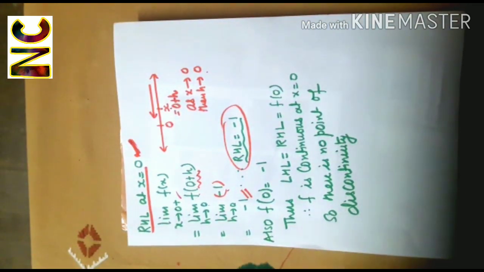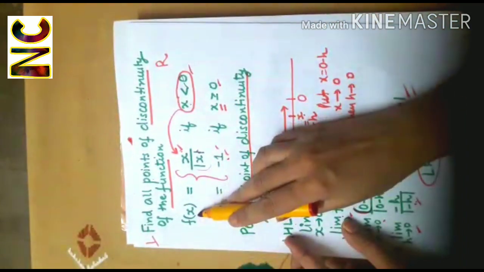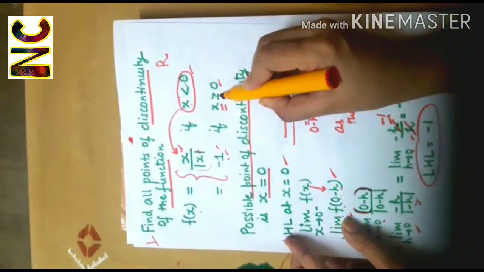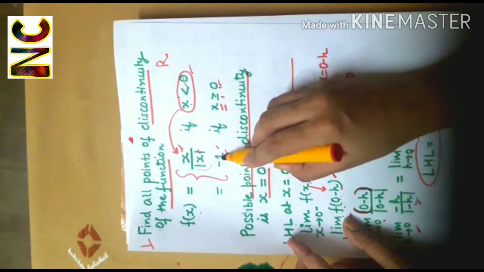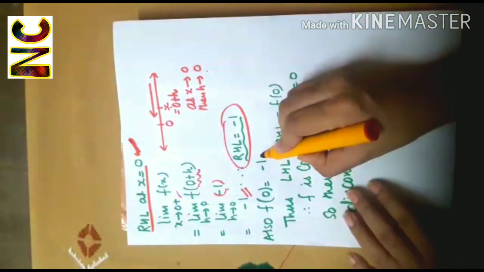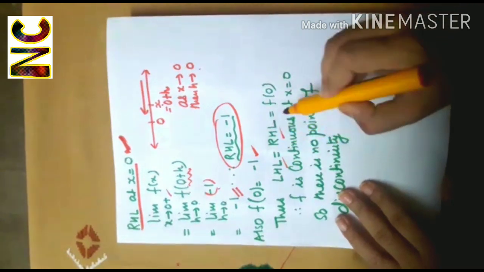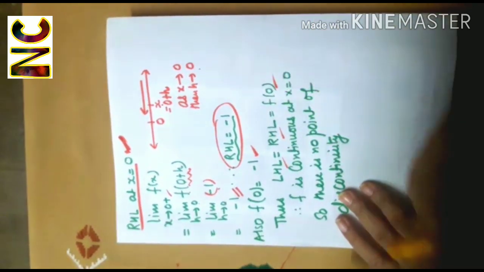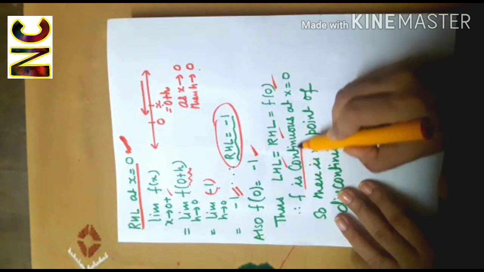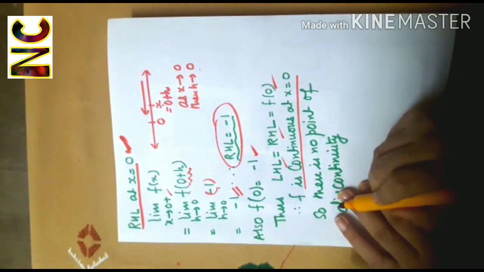Also, value of the function f(x) when x is 0 is minus 1. So f(0) is minus 1. So left hand limit is equal to right hand limit is equal to f(0). Therefore, f is continuous at x equal to 0.